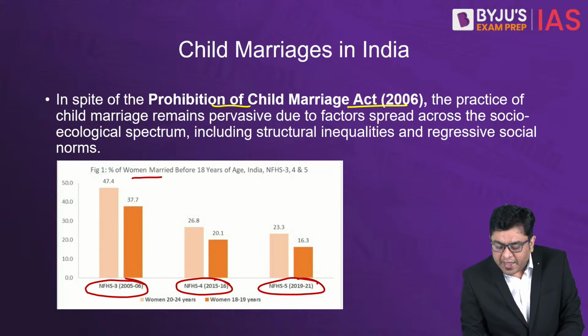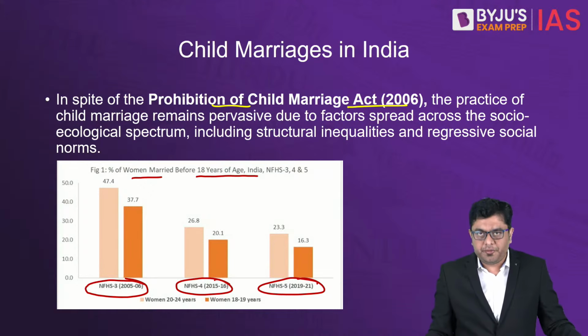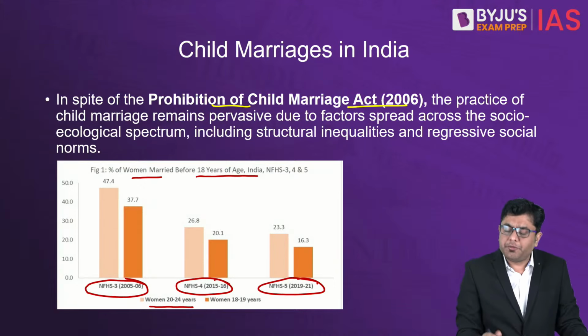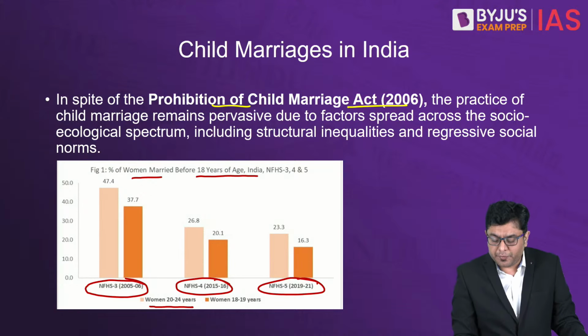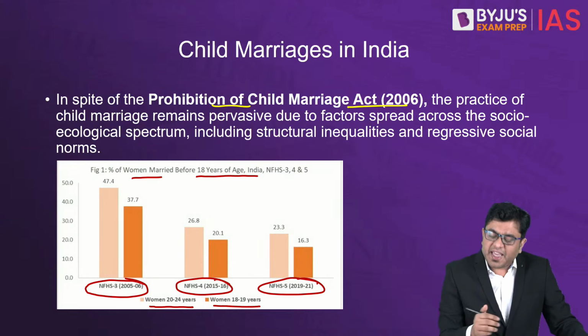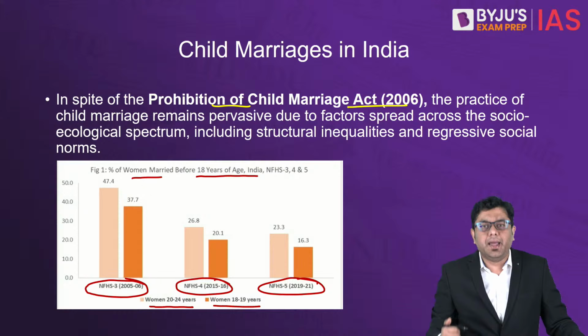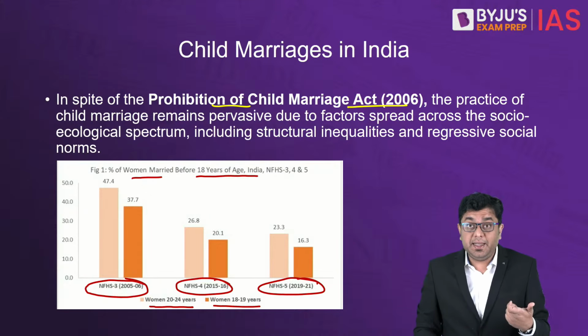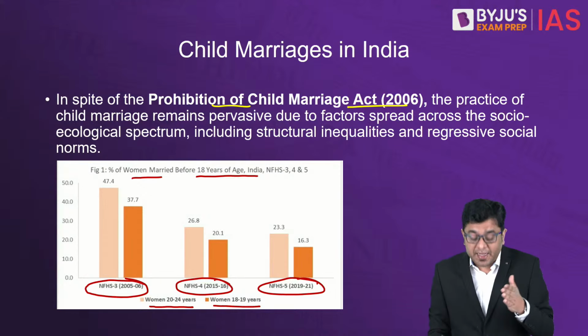Percentage of women married before 18 years of age. And here you have women in the age category of 20 to 24 years who are presently in the age category of 20 to 24 years, and women in the 18-19 category. Now you will observe there has been an overall decline. So this gives you an idea that we are moving in the right direction.